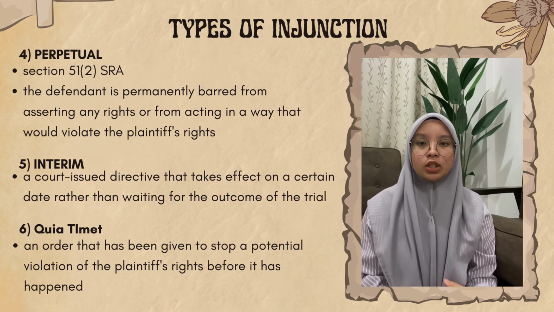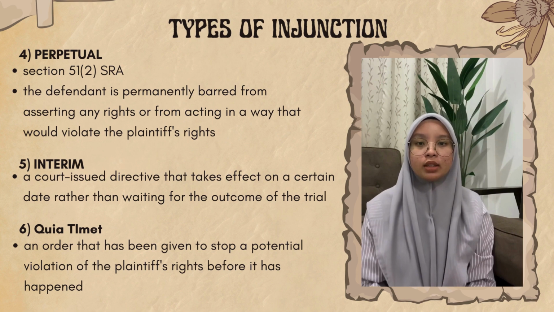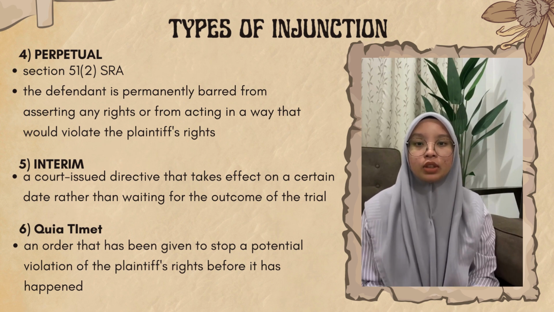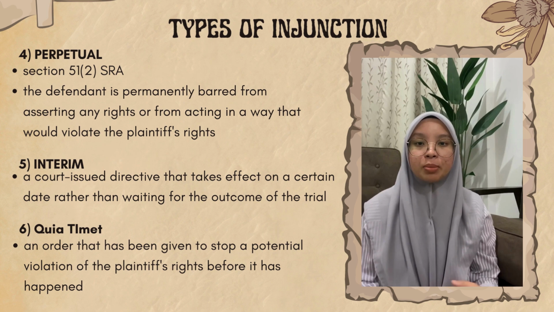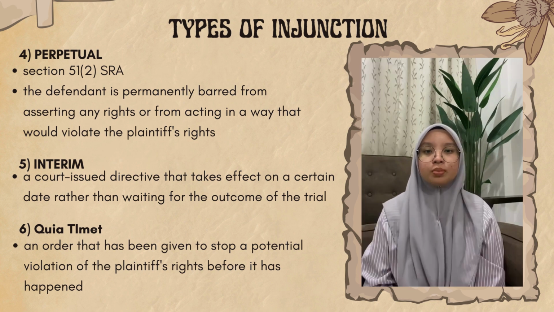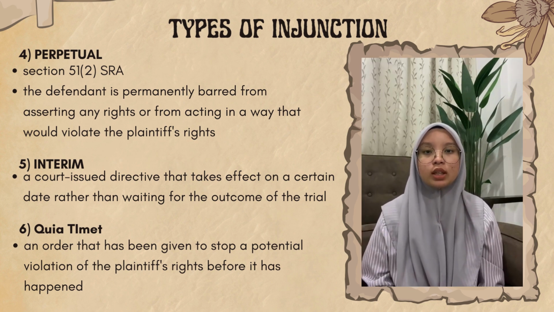Next is perpetual. A perpetual injunction can only be granted by a decree rendered at the hearing and based on the merits of the case, as per Section 15(1) clause 2 SRA. This means that the defendant is permanently barred from asserting any rights or from acting in a way that would violate the plaintiff's right. A perpetual injunction also means a ruling made by the judge following the hearing of the parties' arguments.